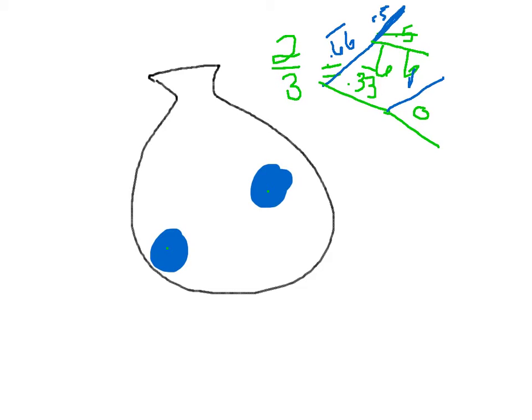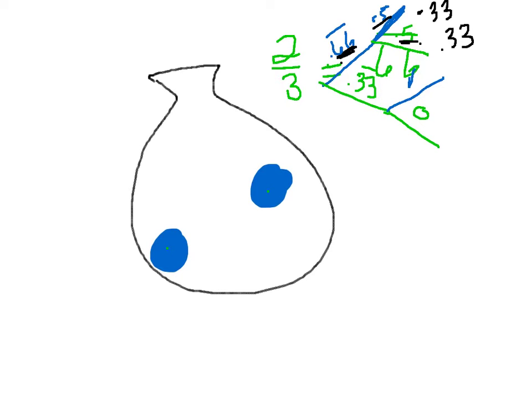Now this tree diagram can help us to determine the total probabilities for each of these situations. So for instance, if we have a blue, then a blue, the probability is 0.66 times 0.5, which is 0.33. Now the probability of getting first a blue, then a green, is also 0.33 because you multiply 0.66 times 0.5.